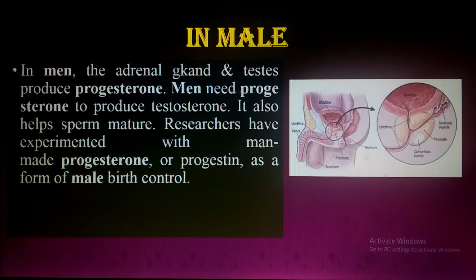Men need progesterone to produce testosterone, and testosterone is a very important male hormone. That testosterone is also produced with the help of progesterone and the other endocrine luteinizing hormone from the Leydig cells in the testes. It also helps sperm mature.